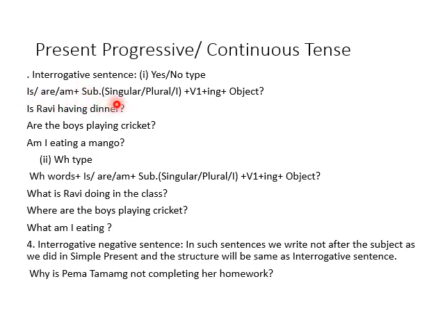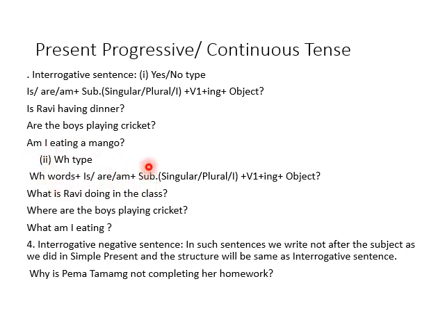If the subject is singular, the helping verb will be is. If plural, the helping verb will be are, and if the subject is I, then it will be am. Again, V1 plus ing plus object. Example, is Ravi having dinner? And for a plural subject, are the boys playing cricket? And am I eating a mango?